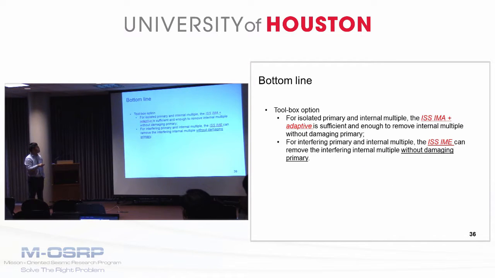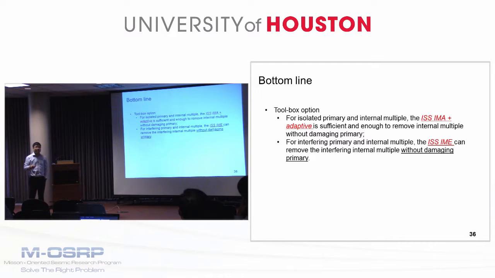So the bottom line is this is the toolbox option. For isolated primary and internal multiples, what we previously delivered, the ISSMA plus the energy minimization adaptive subtraction, is sufficient to remove the internal multiple without damaging the primary.